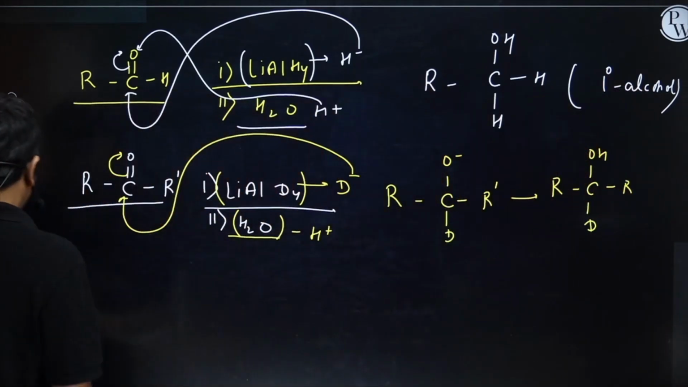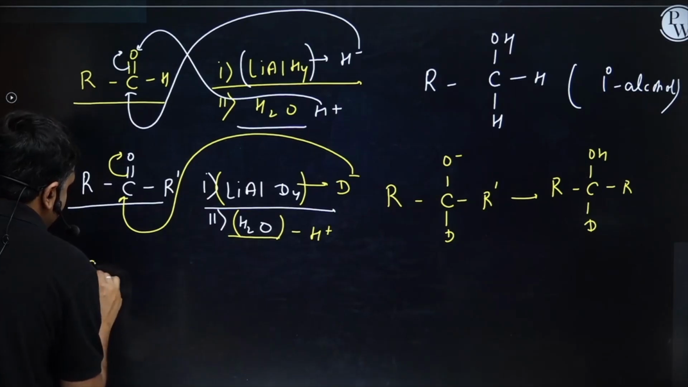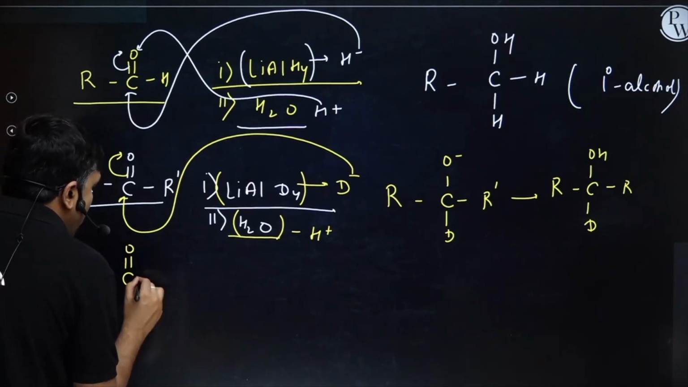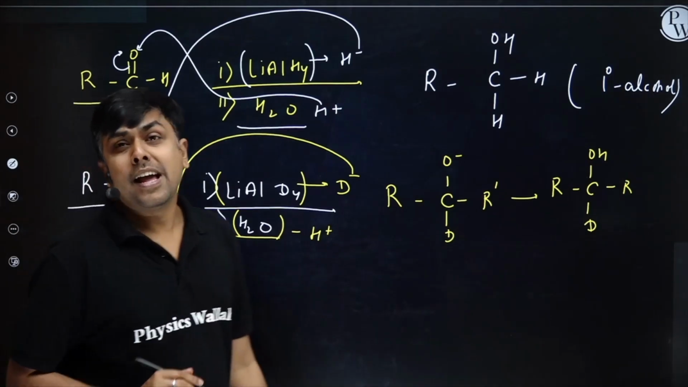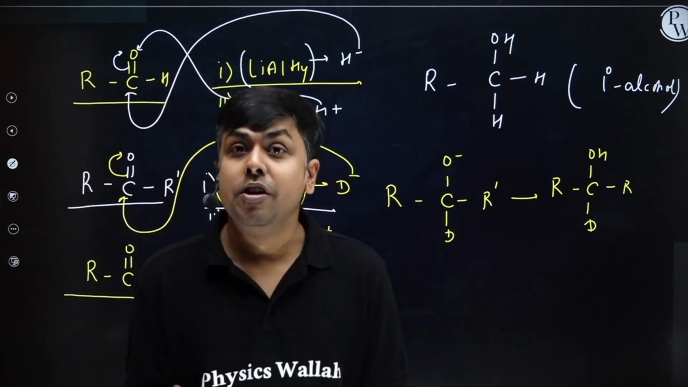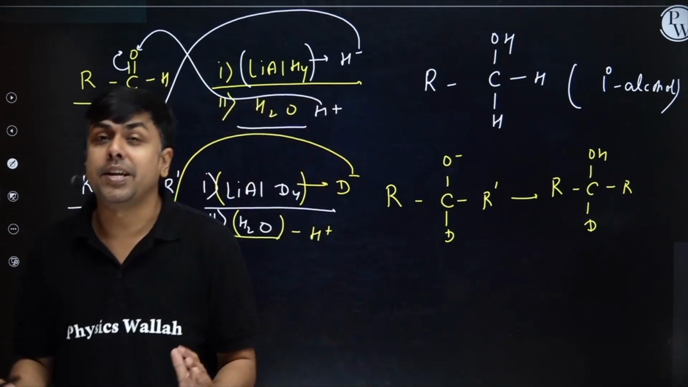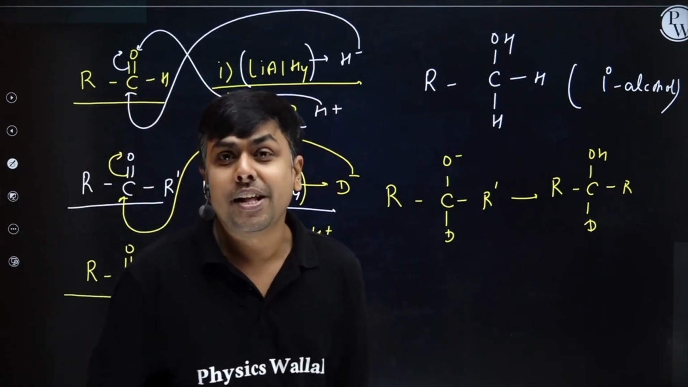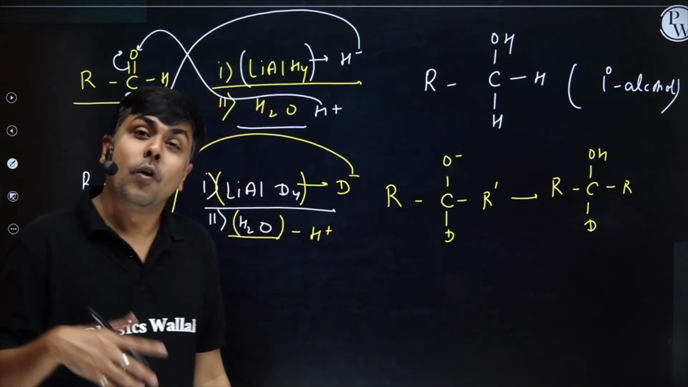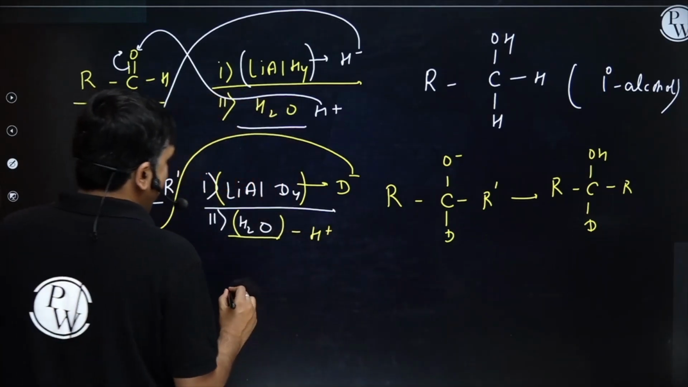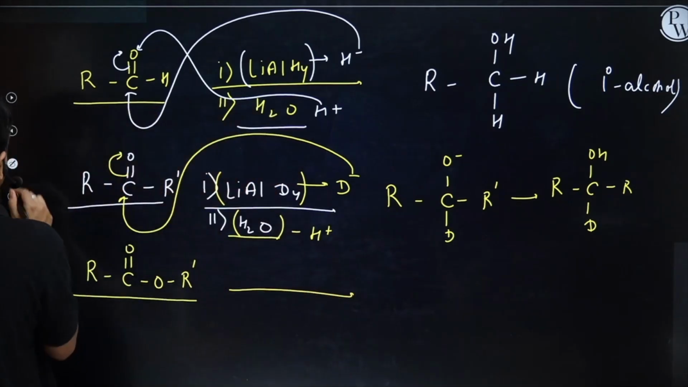Now two to three more different examples. I am having RC double bond O OR dash. LiAlH4 is even able to reduce all the acid derivatives also, like carboxylic acid, esters, acyl halides to alcohol. Okay, I'm having LiAlH4.